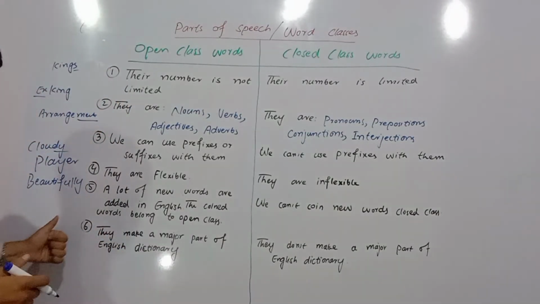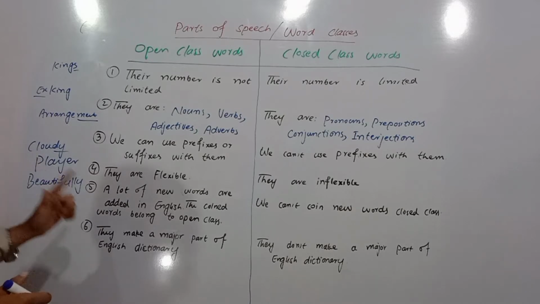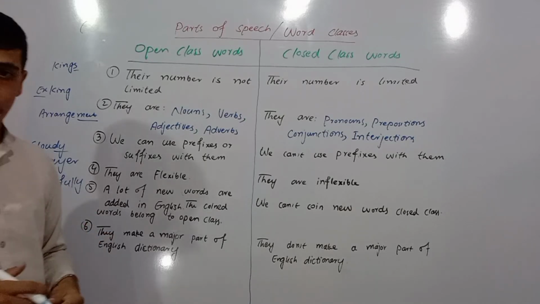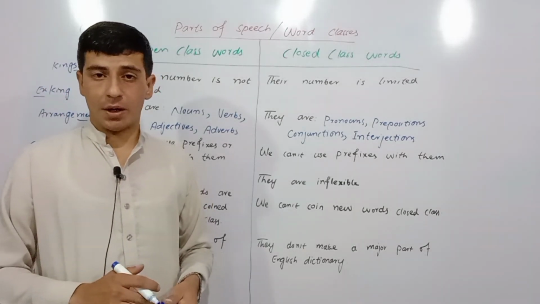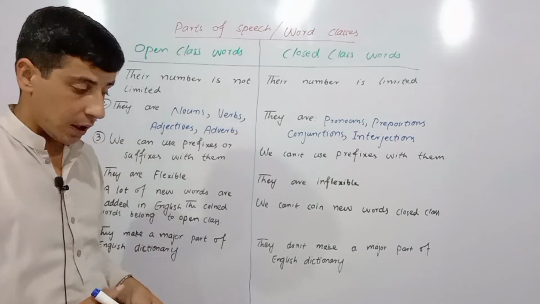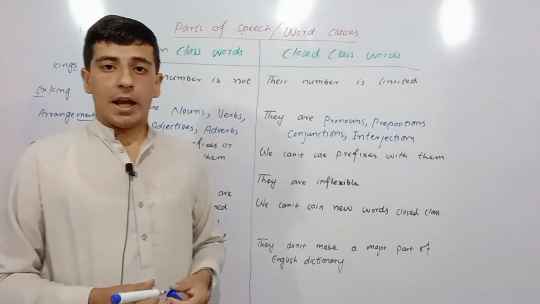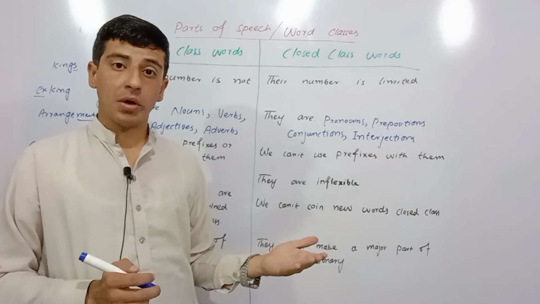The next point is that a lot of new words are added in English. The coined words belong to the open class of parts of speech. Every year, every day, in the Oxford Advanced Learner's Dictionary, many words are added, and the new words are called coinage. Actually, in linguistics, we have the terminology coinage.